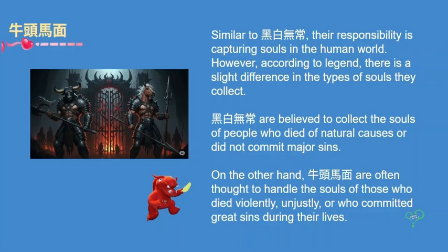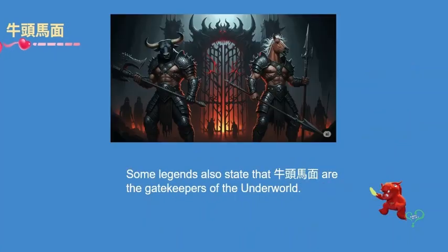黑白无常 are believed to collect the souls of people who died of natural causes or did not commit major sins. On the other hand, 牛头马面 are often thought to handle the souls of those who died violently, unjustly, or who committed great sins during their lives. Some legends also state that 牛头马面 are the gatekeepers of the underworld.